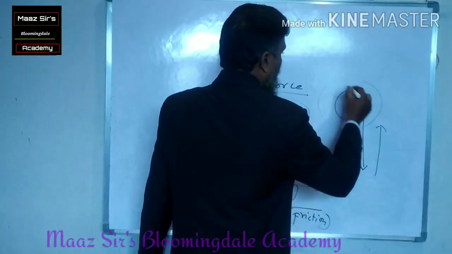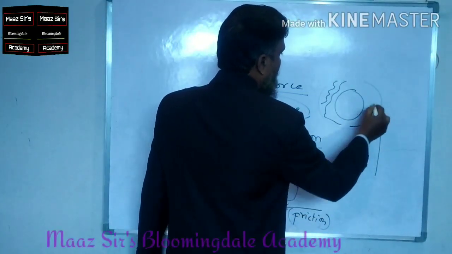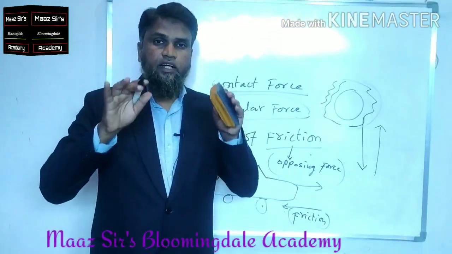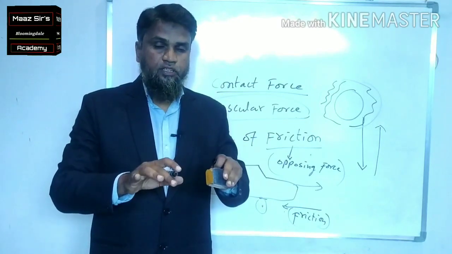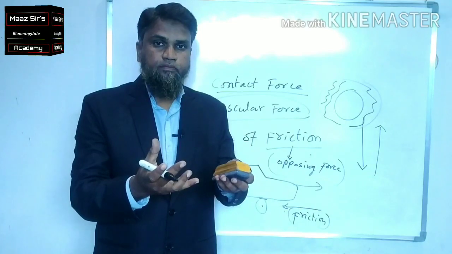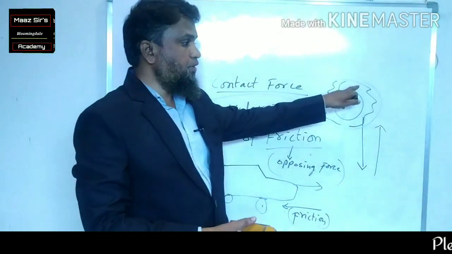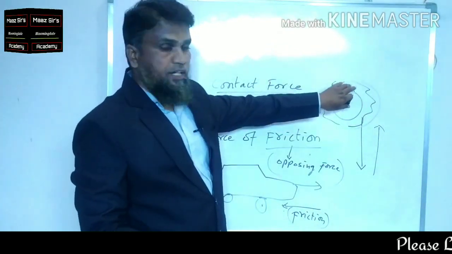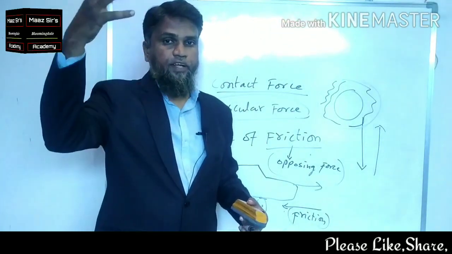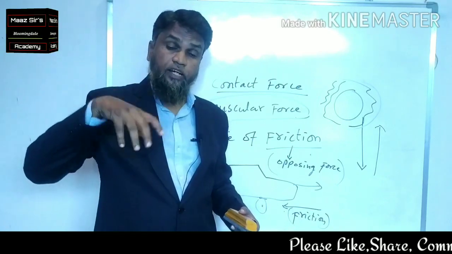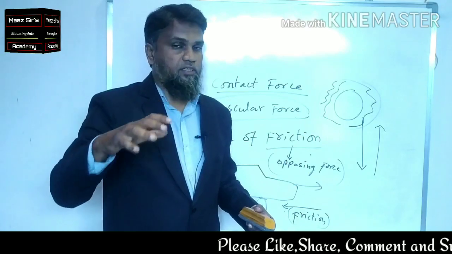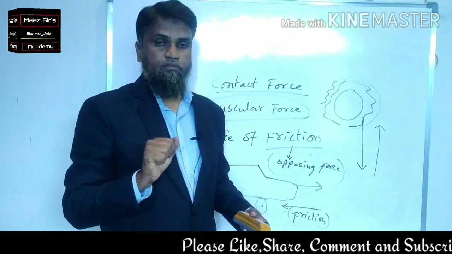For example, this is a tire. You have seen the grip on this. So what is the use of this grip? Because when you are applying a sudden brake, you are applying force. So suddenly the bike or the bicycle will not stop if the grip is not there. So what is this grip doing? It is providing friction. More friction or less friction? It is providing more friction. If more friction is there, what happens? The tire will stop at that moment.